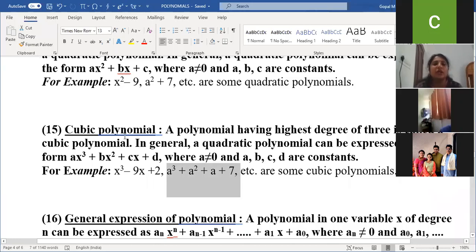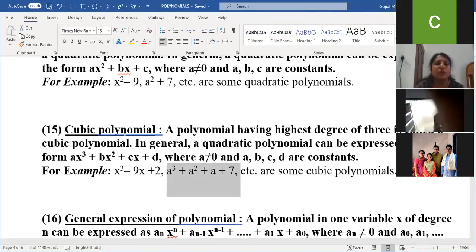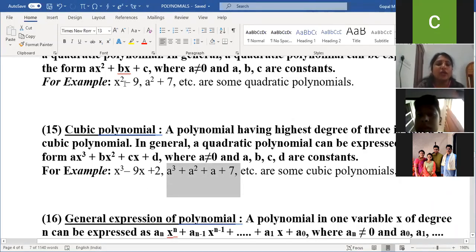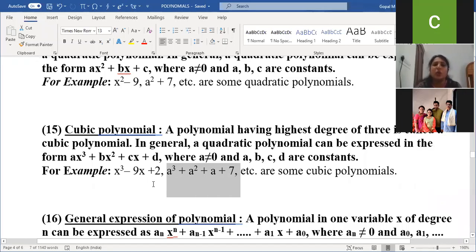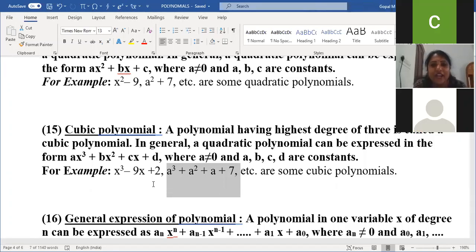Am I clear, children? If the degree is 1, that is a linear polynomial. If the degree is 2, that is called a quadratic polynomial. If the degree is 3, that is a cubic polynomial. Can anybody guess, if the degree is 4, what is it called? Biquadratic. Very good. Last class in your 8th grade I discussed this. If the degree is 4, it is called biquadratic.